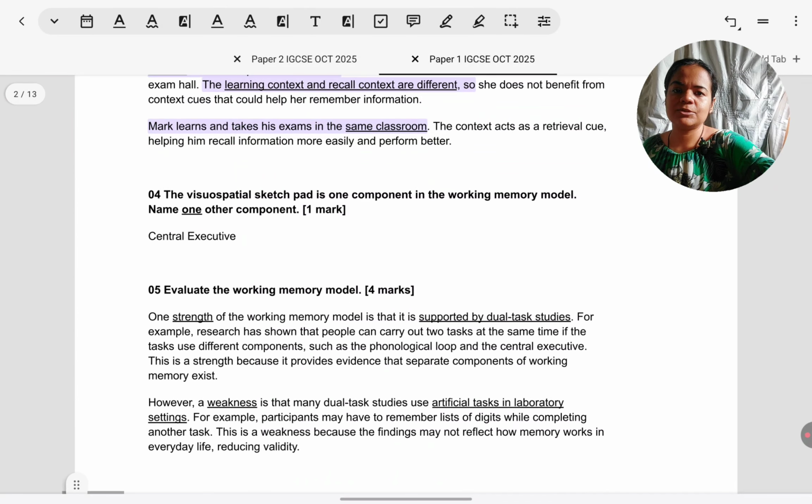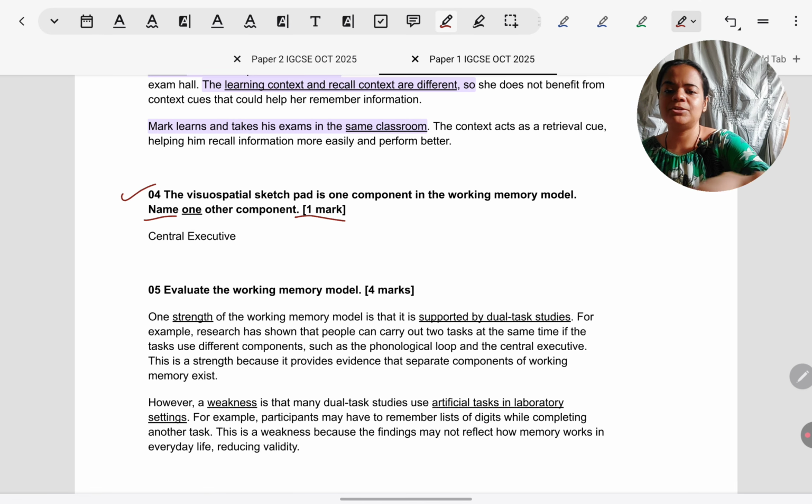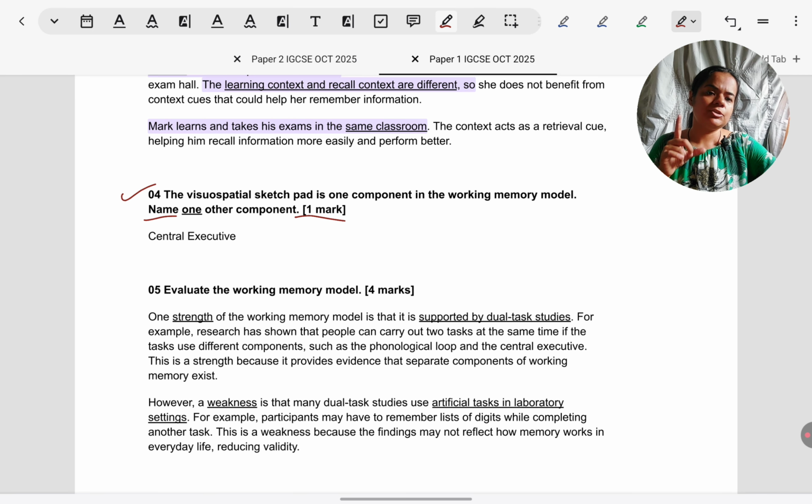Let's come to the next question. Very simple one. VSS is one component of working memory. Name one more component. Name type of questions are for 1 mark only, or sometimes identify is the command term instead of name. Strictly you have to give 1-2 words. You don't even need to write complete sentences. They are not descriptive. You just have to remember the relevant term and write it.